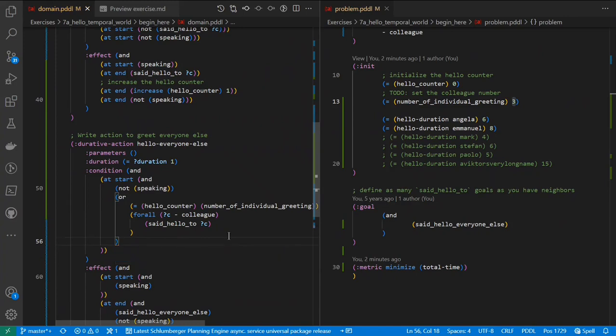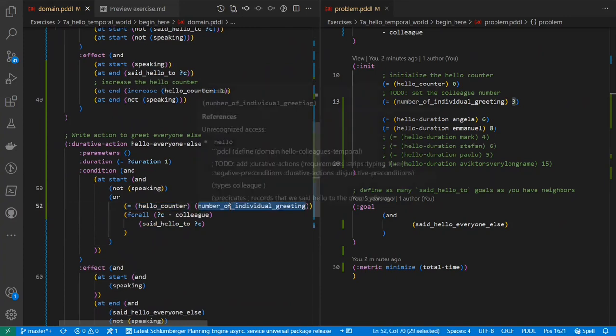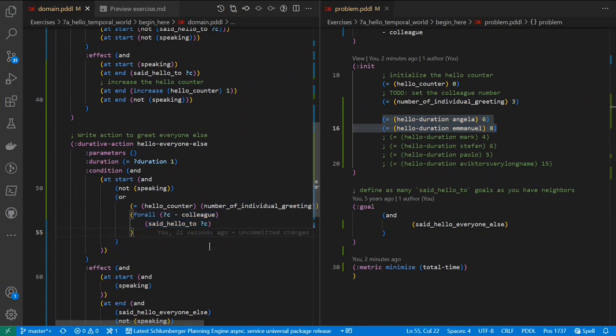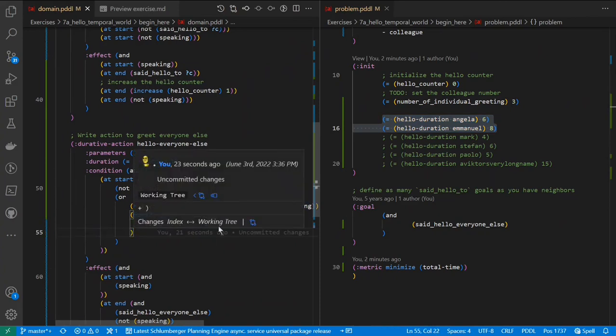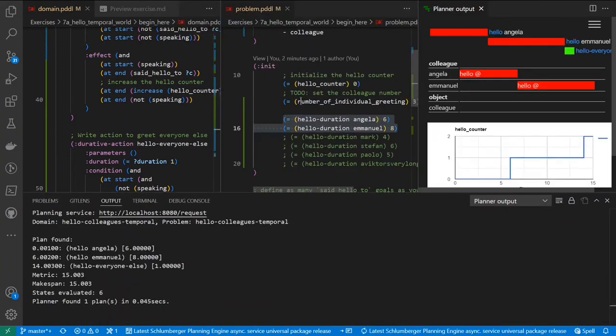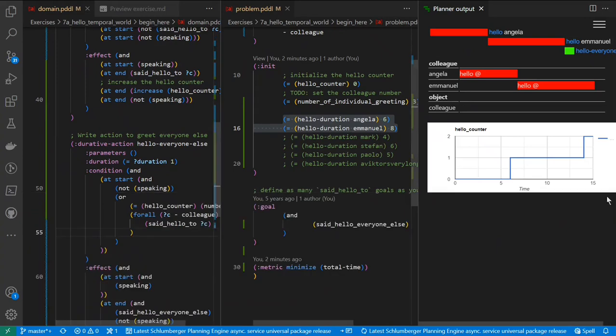Because this is a disjunction, it basically works as a minimum. Either the hello counter is this, or the hello counter is the number of people. But I don't want to declare another function with the number of people and feed it with the number 2 when there are 2 people here. I can do that using a universal quantifier, for all. So let's give that a go. And it does work now.